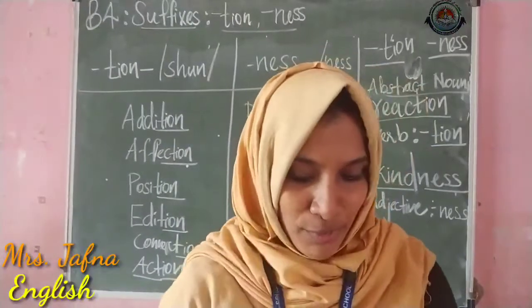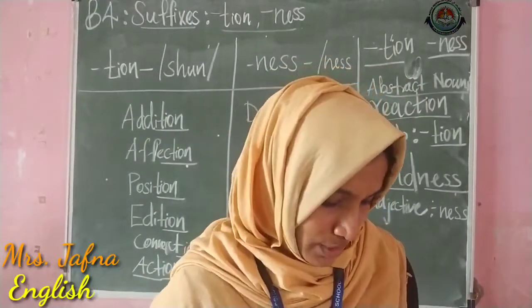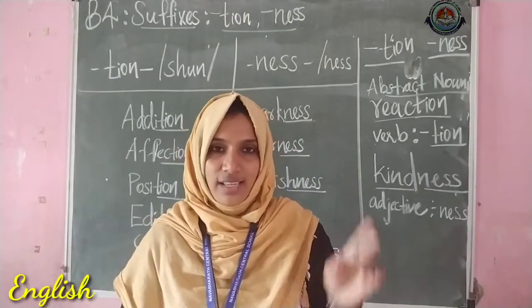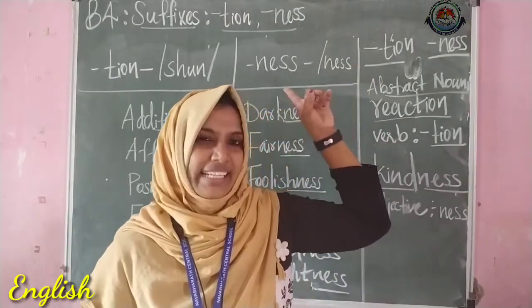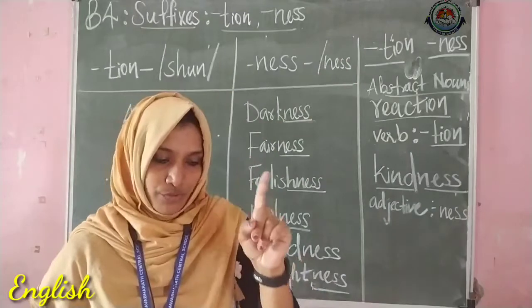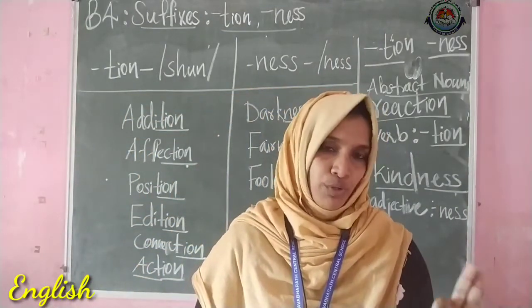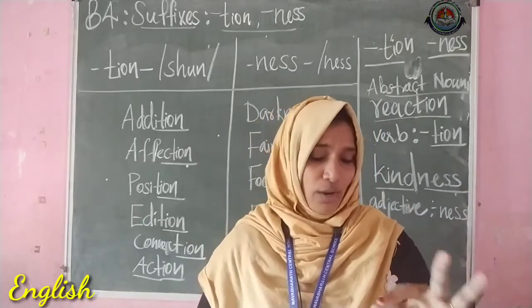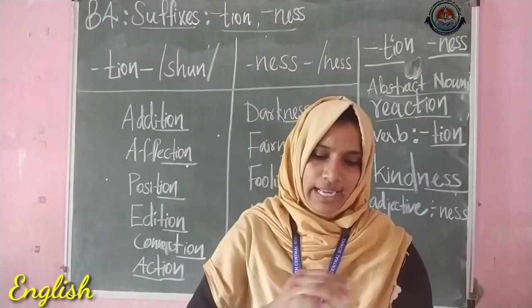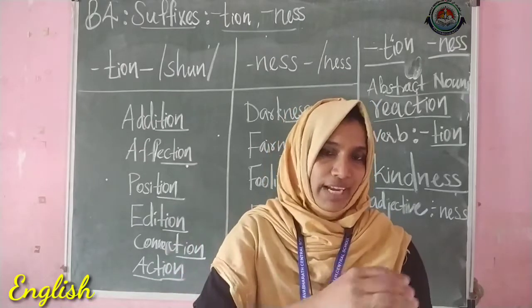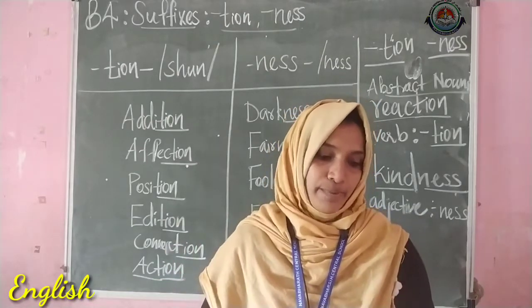So now it's your workbook time. Please take out your workbook, page number 29, for suffixes tion and ness. First question, fill in the blanks with the correct word. What you have to do, here you have to read all these sentences, and inside the bracket some words are given. So with the help of that, you have to fill in this blank.